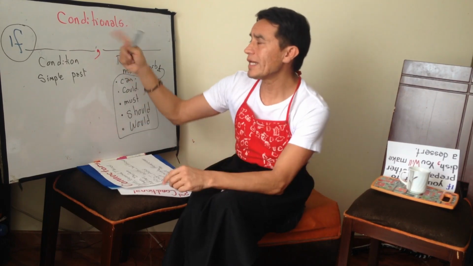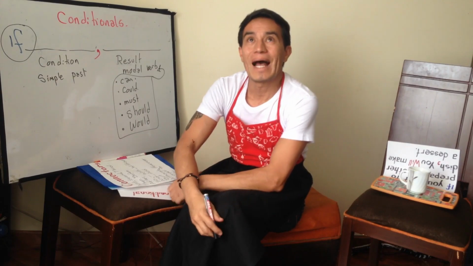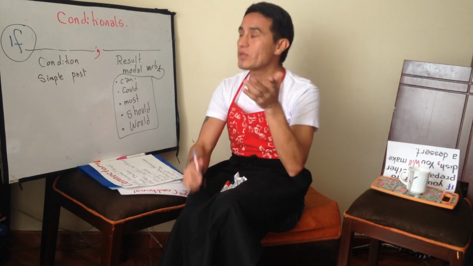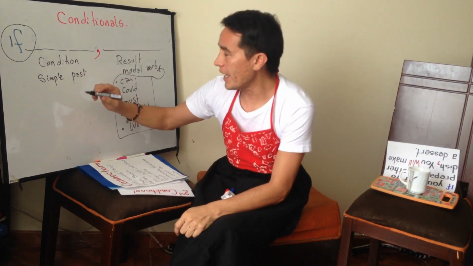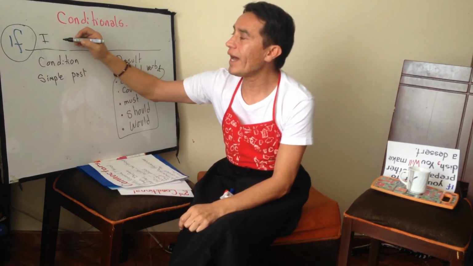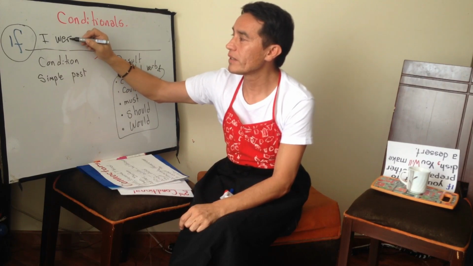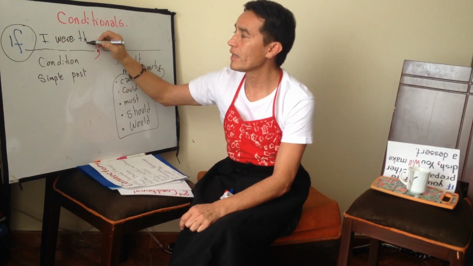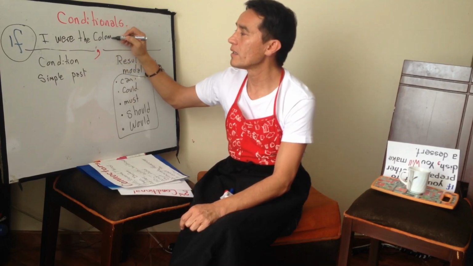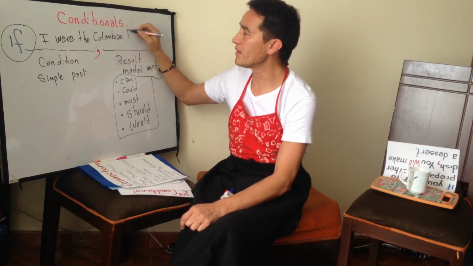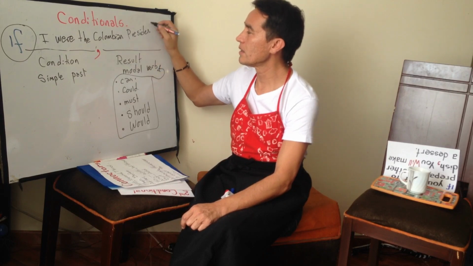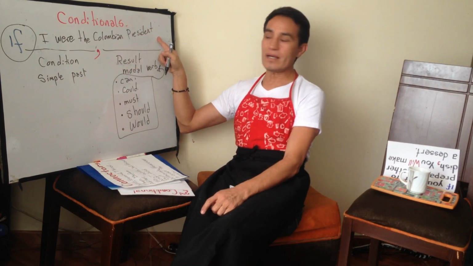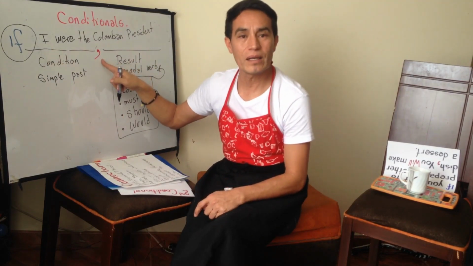So in the second conditional there is a supposition. It's not real. It's a supposition. Example, you say, if I were the Colombian president, yes, si yo fuera el presidente de Colombia, coma, is this real?